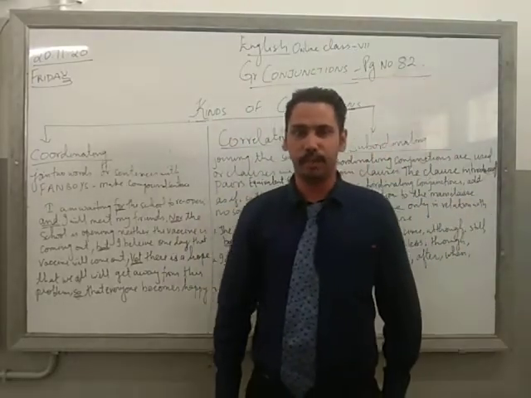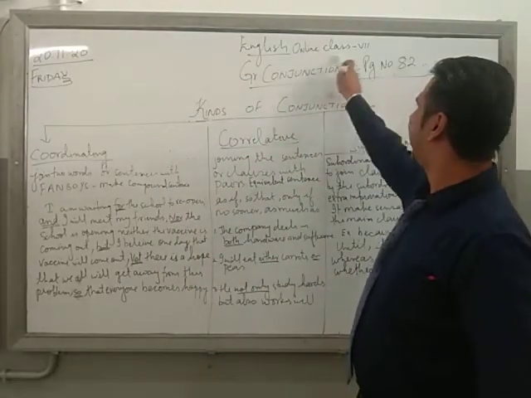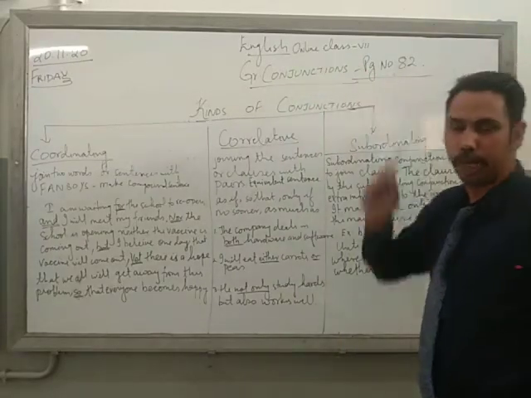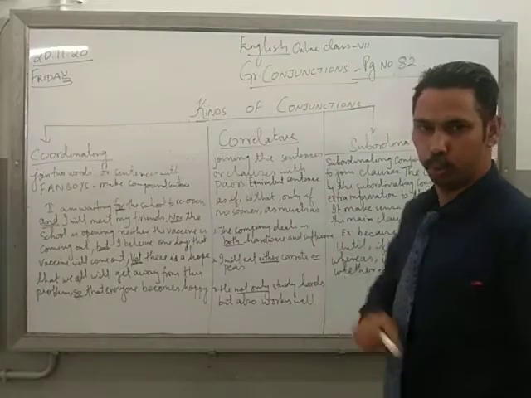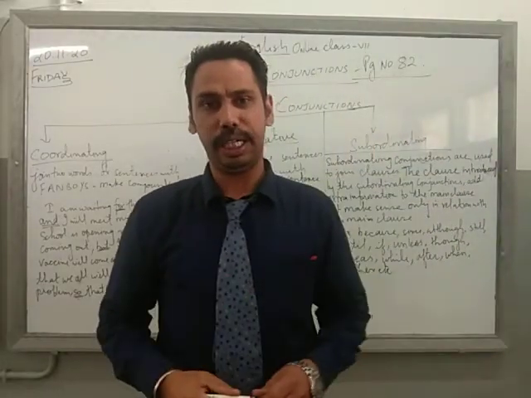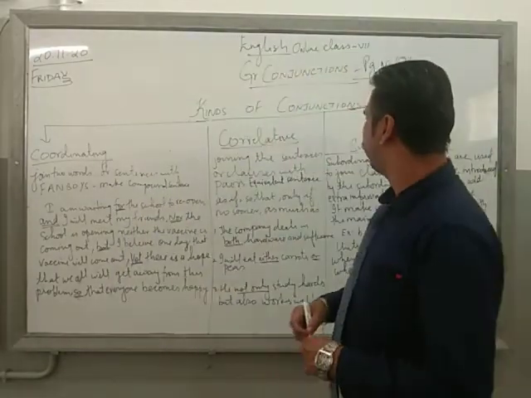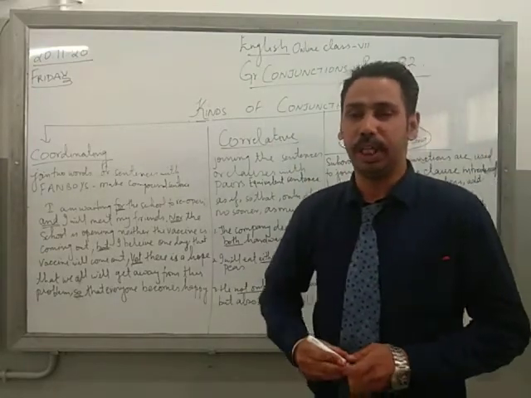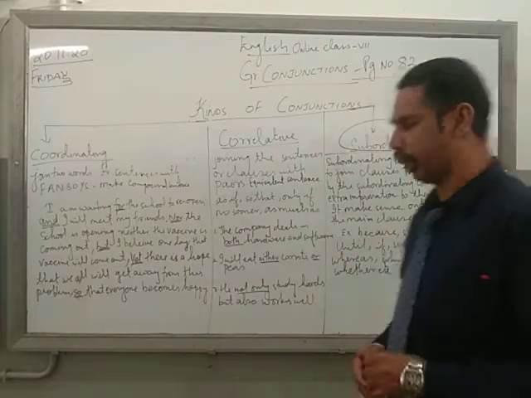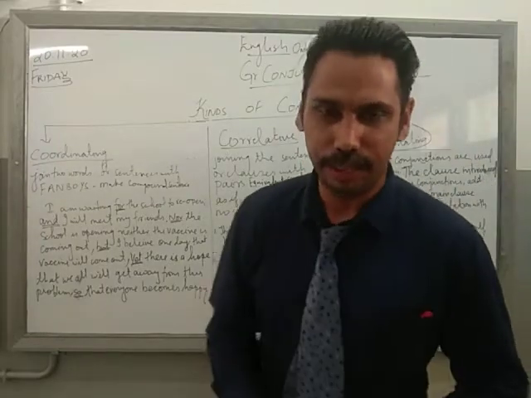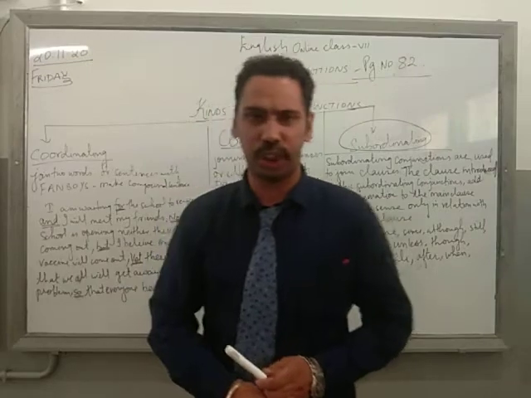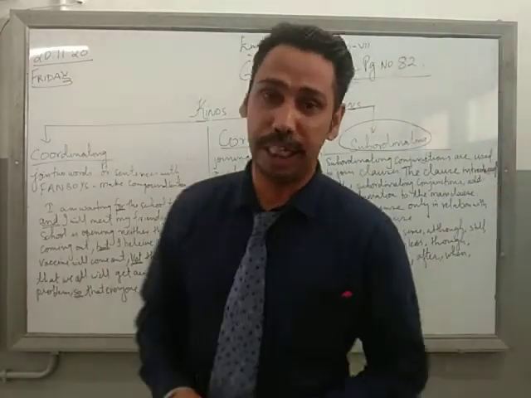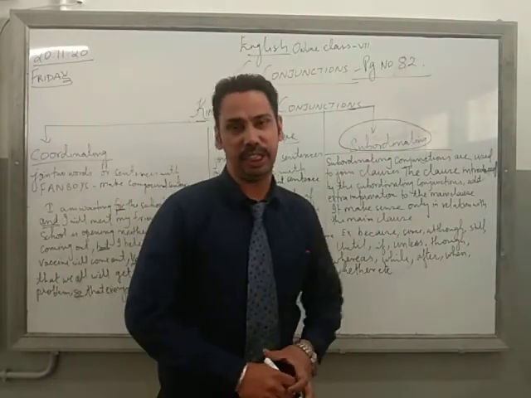Good morning, and I welcome you again today to the English online class with the topic conjunction from your grammar yearbook page number 82. Today's topic is subordinating conjunction. We have done coordinating conjunction, we have done correlative conjunction. Today I will be explaining subordinating conjunction.